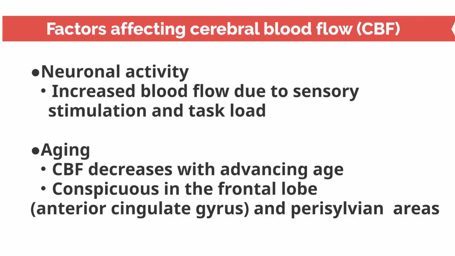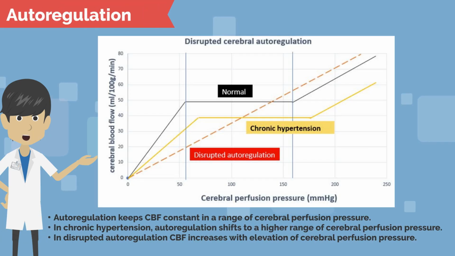Neuronal activity due to sensory stimulation or task load also increases local cerebral blood flow. In this case, global cerebral blood flow does not show significant changes. Cerebral blood flow is redistributed by increasing blood flow to active brain regions and decreasing blood flow to other regions. Also, as we age, cerebral blood flow decreases, especially in the frontal lobes and the area lying around the sylvian fissure. Let me explain more about autoregulatory capacity.